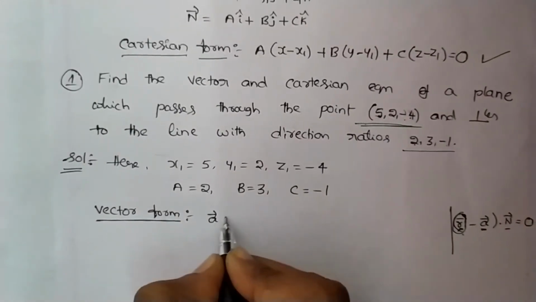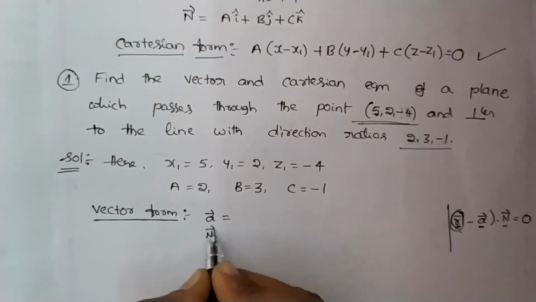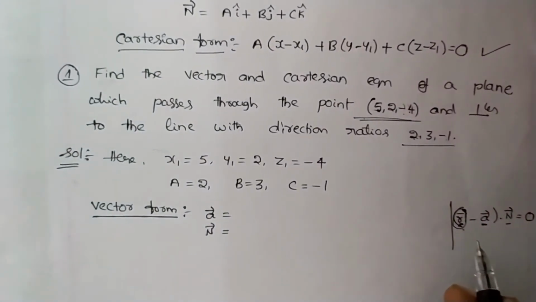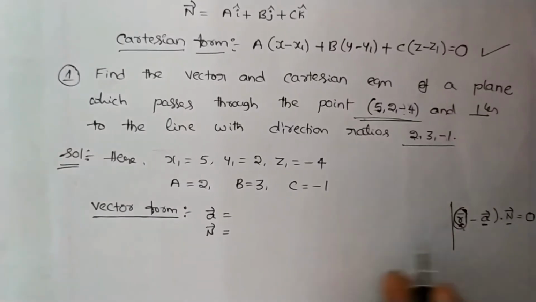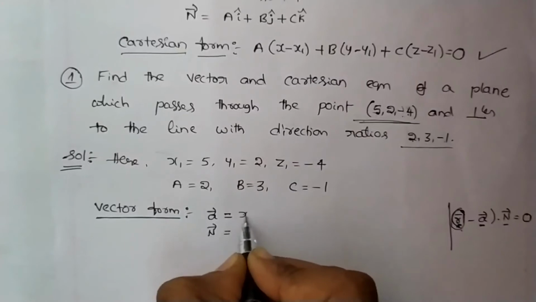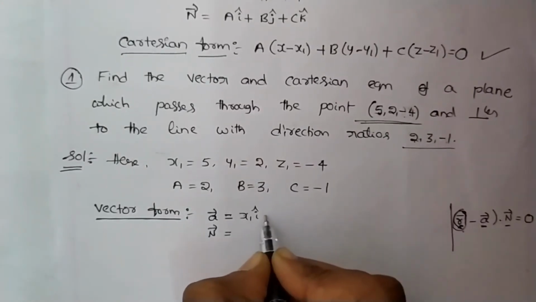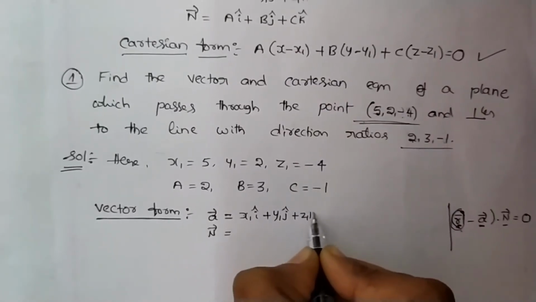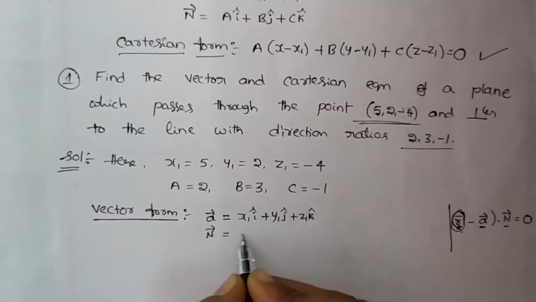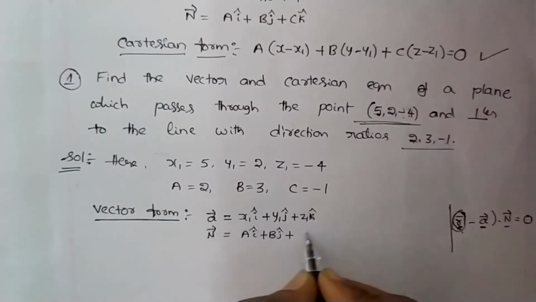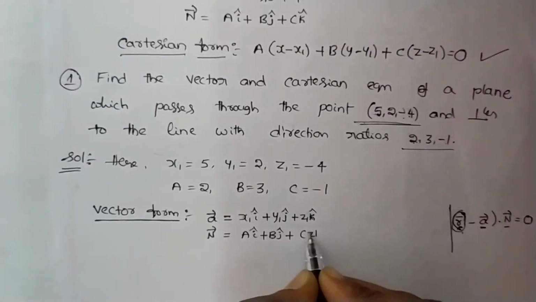Now a vector equals, next n vector equals. If you want to write r vector in the form of xi plus yj plus zk, you can write. a vector is nothing but x1 i cap plus y1 j cap plus z1 k cap. n vector is A i cap plus B j cap plus C k cap.